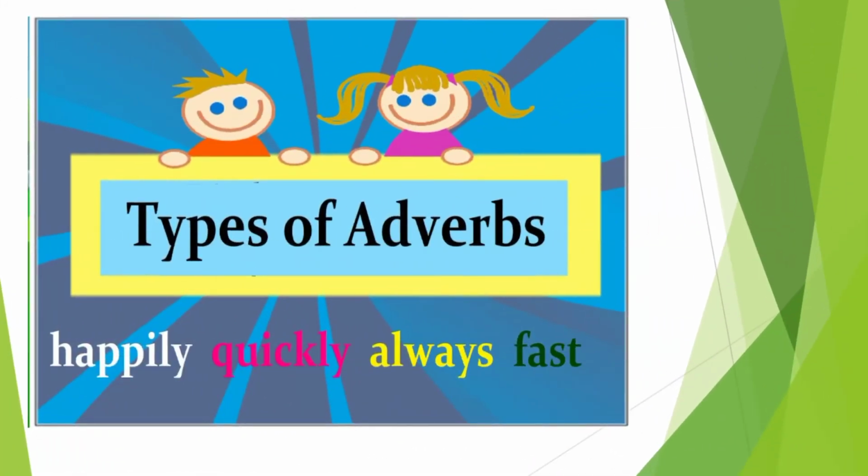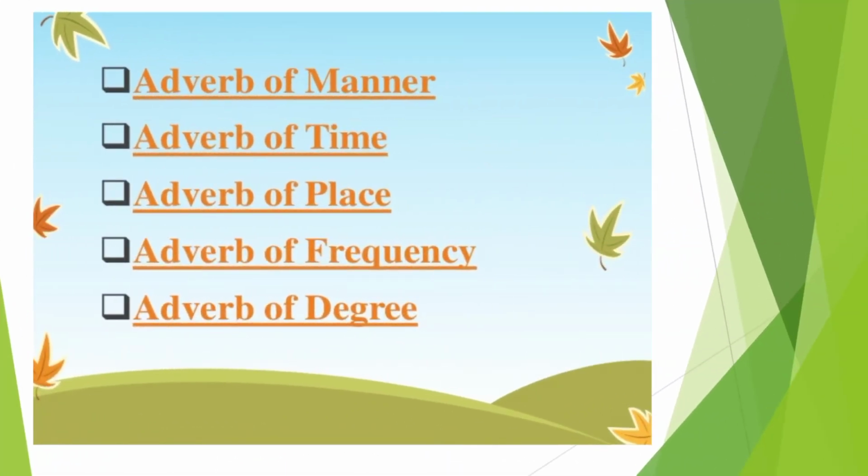Yes. Now let's learn about the types of adverbs. I hope you have understood what an adverb is. Let's move on to the types of adverbs. There are 5 types of adverbs. They are adverb of manner, adverb of time, adverb of place, adverb of frequency, and adverb of degree. So let's learn one by one.